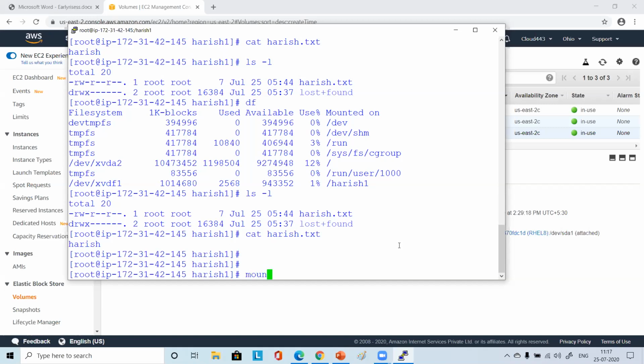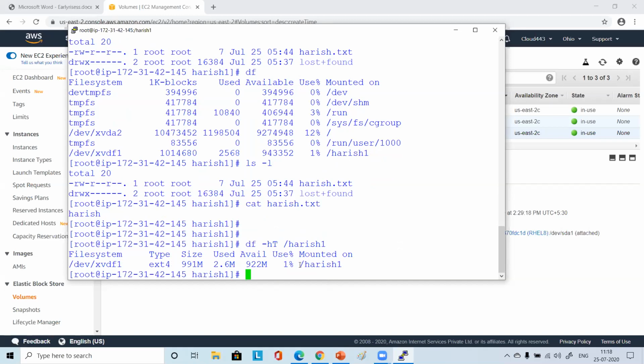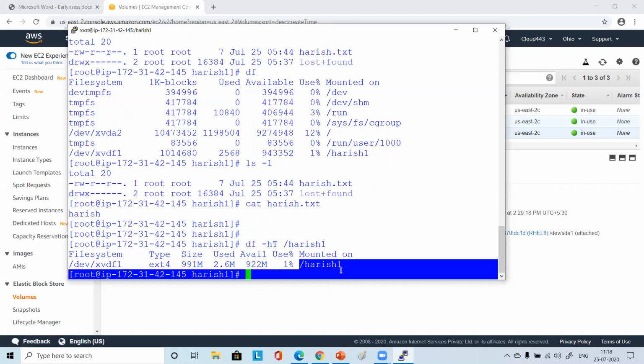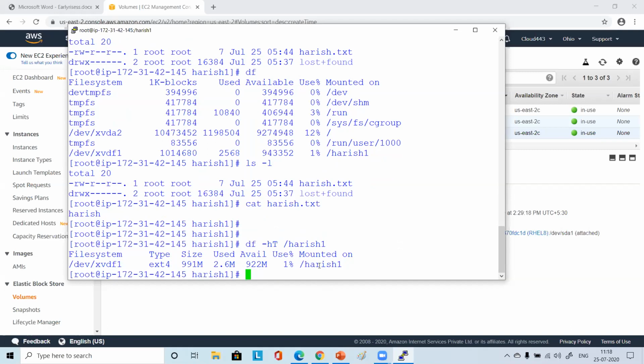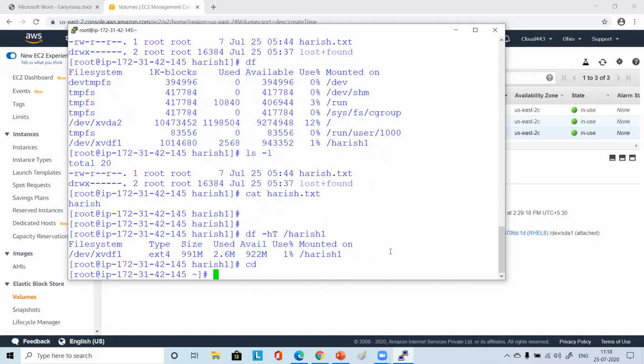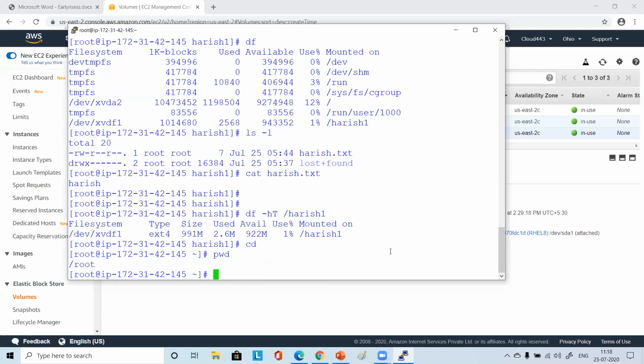Now if you are doing df -ht and /harish like this, it is showing this mounted on this. Earlier it was showing /. Now it is showing my mount point wherever I have mounted, right? This file system is mounted here. Now what will happen when you just run cd and enter, then you do pwd. So now you are in /root. So you came out of this directory. After you come out of this directory, then you just run umount.